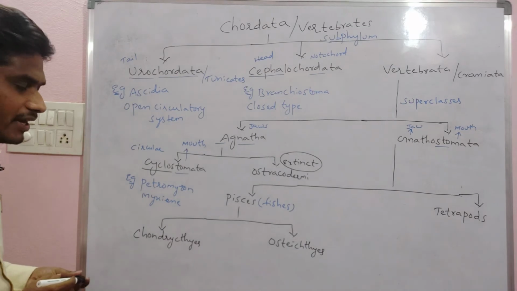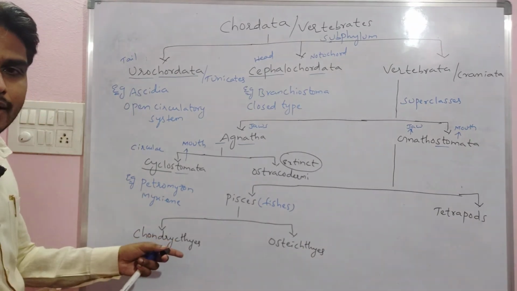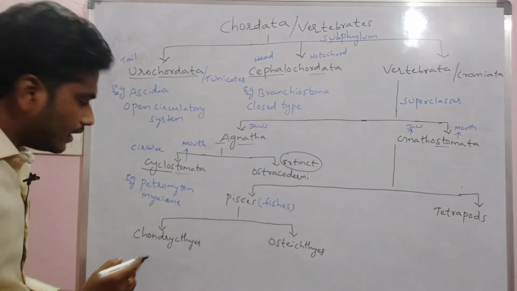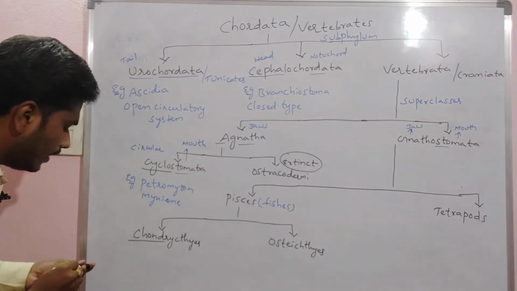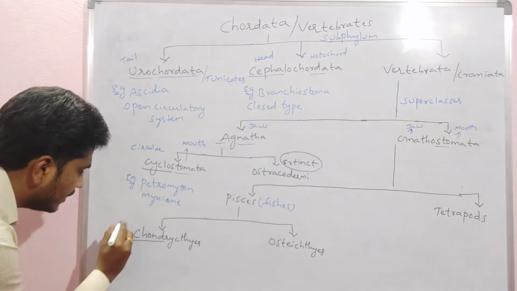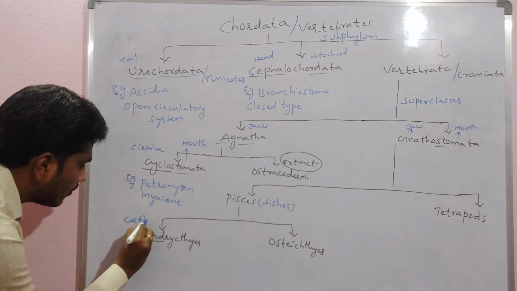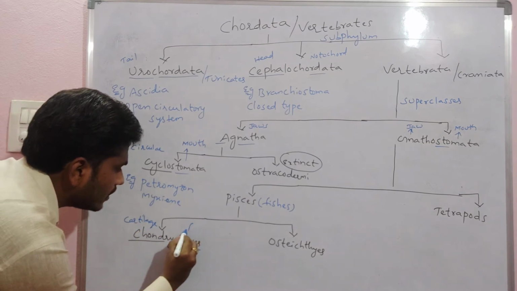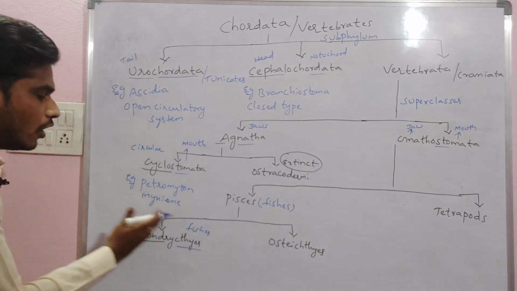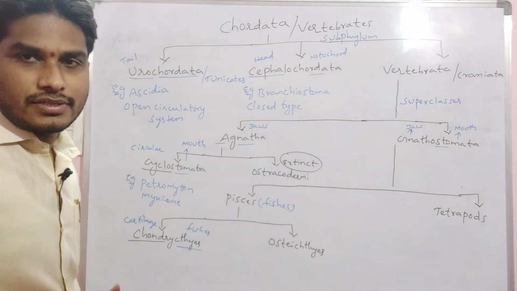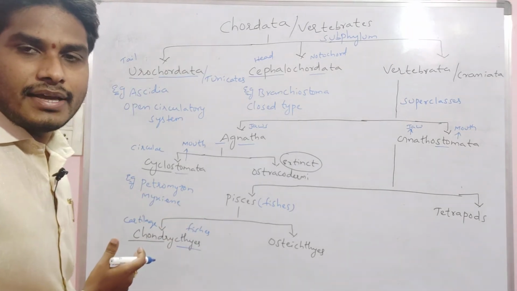Now, the name itself indicates Chondrichthyes. Chondra always indicates cartilage. Ichthyes always indicates fishes. That means Chondrichthyes are the cartilaginous fishes, which consist of cartilage.